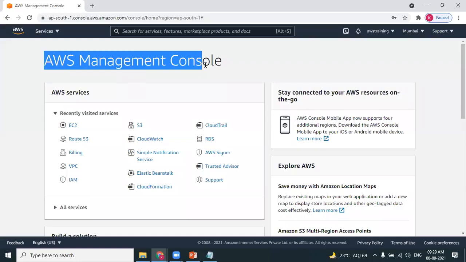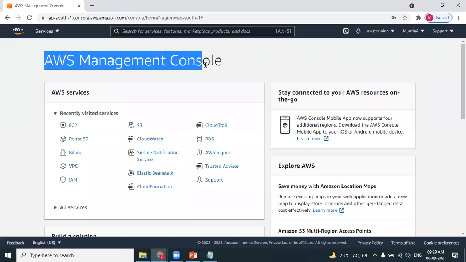As I already have an AWS account, I've logged into my AWS account. So please create an AWS account today. And one more quick piece of information: when you create an AWS account today, the account gets created, but it will take approximately 18 hours or sometimes approximately 24 hours to get activated. Account creation is one step and account activation is one more step. If you create an AWS account now, it gets activated after probably 12 or 18 hours. Depends. Minimum is 12 to 18 hours.